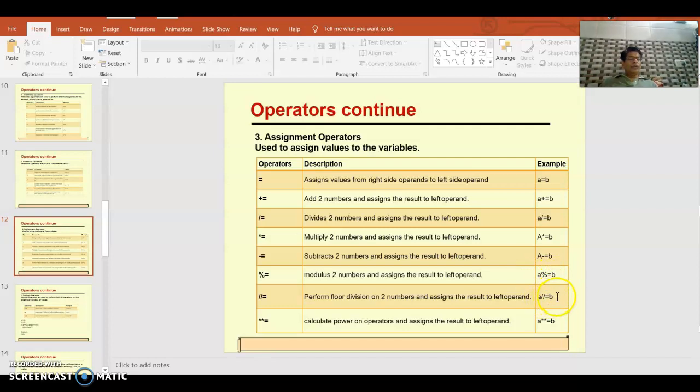Floor division equal to means a equals a floor divided by b, and a star star equal to b means a equals a raised to the power b. So shortly we can write it like this. All these operators are here.